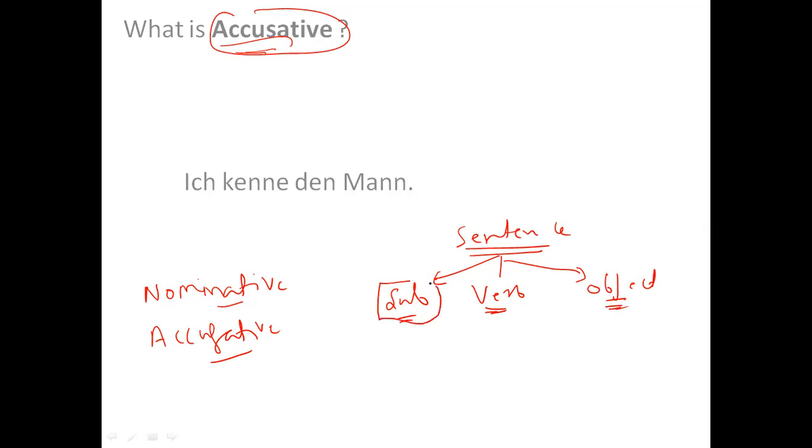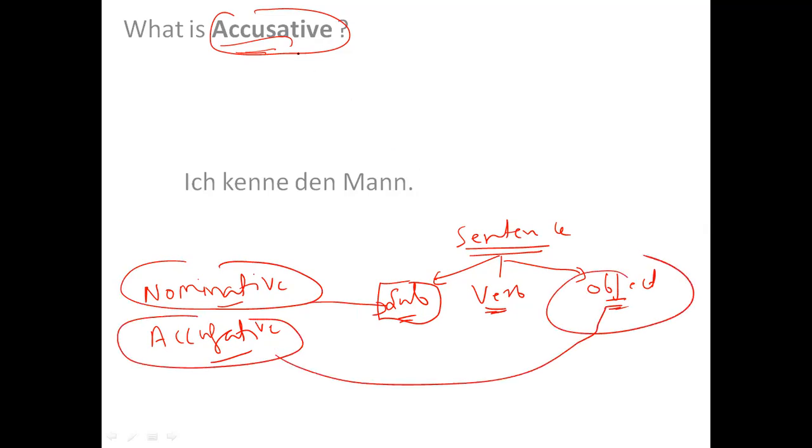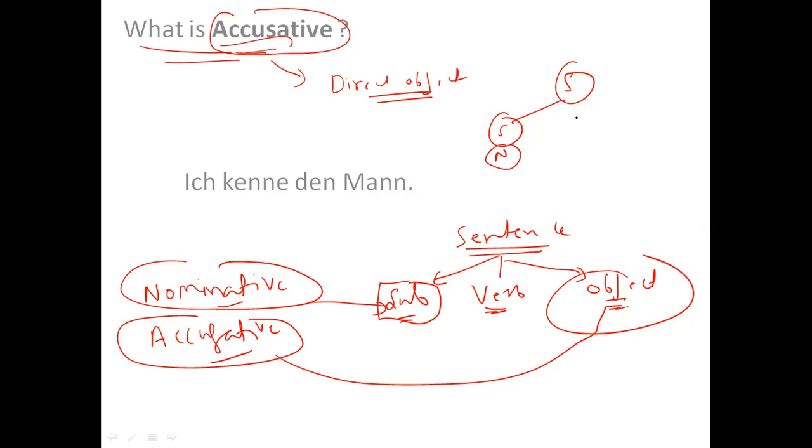So subject is known as nominative, and object is known as accusative. If I ask you what is accusative, accusative is a direct object. In a sentence there is one subject which is called nominative, one verb, and one object. The object can be direct or indirect, and the direct object is known as accusative.